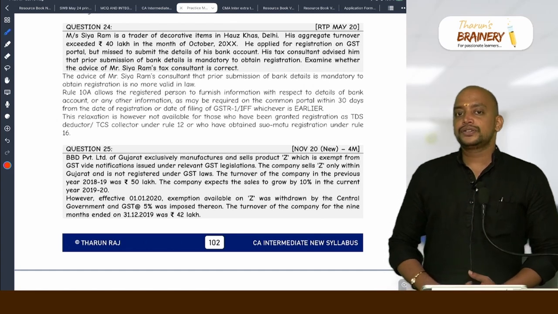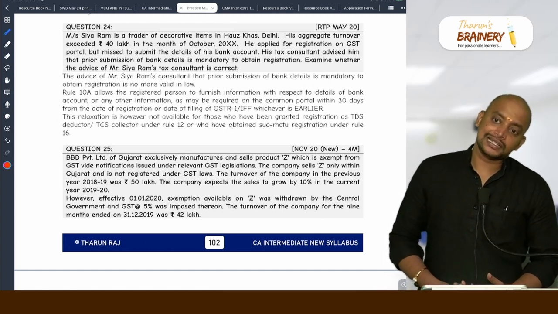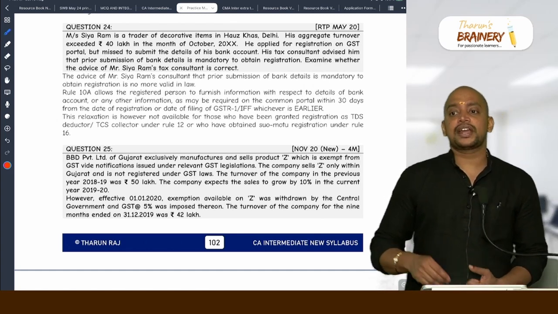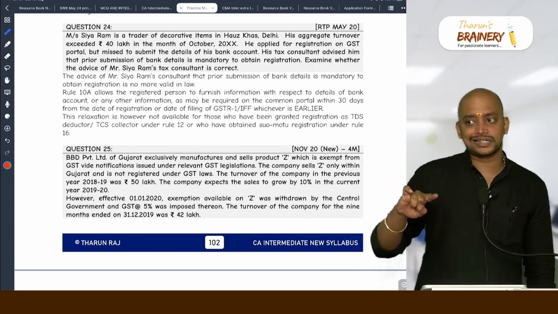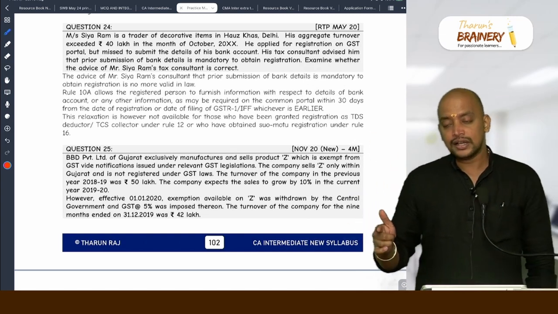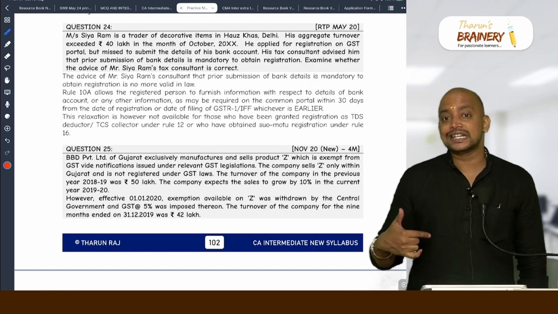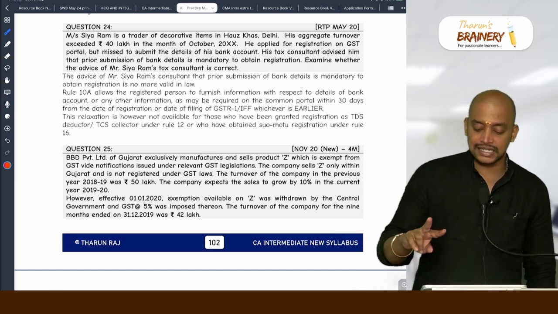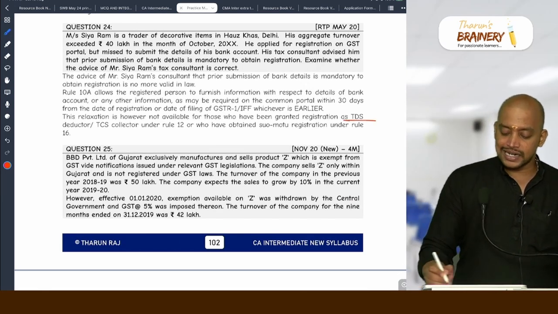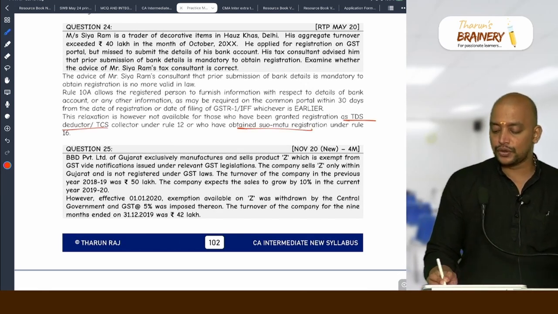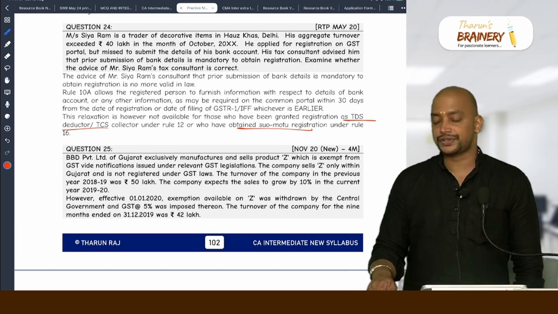No. We can submit the bank details even after the registration certificate, within 30 days from the date on which we got the registration certificate or the date on which you filed the GSTR-1, whichever is earlier. But this relaxation is not there for TDS, TCS deductors and people who are required to suo motu obtain registration.